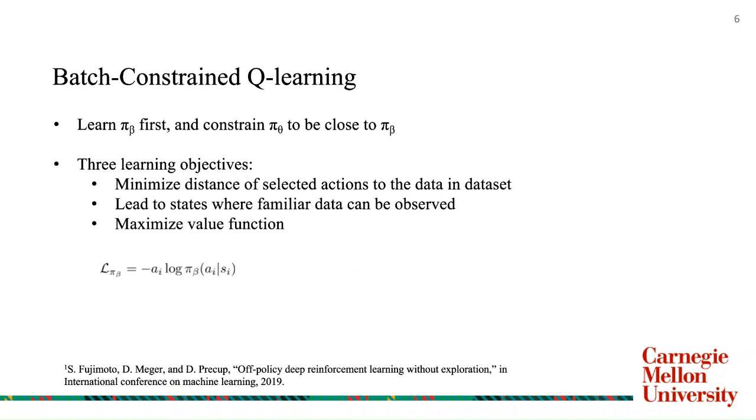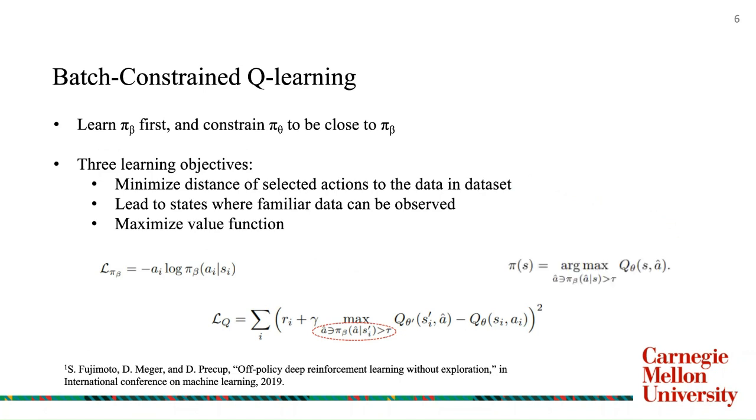The behavioral policy is learned using a negative log likelihood function, and the Q value is learned using a modified temporal difference update, which constrains the action to be close to the behavioral policy. Also, when extracting the policy out from the Q values, we again ensure that the policy does not deviate very much from the behavioral policy, while also ensuring we choose the best possible action.